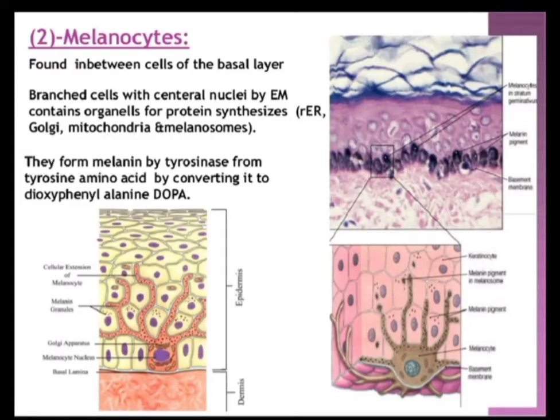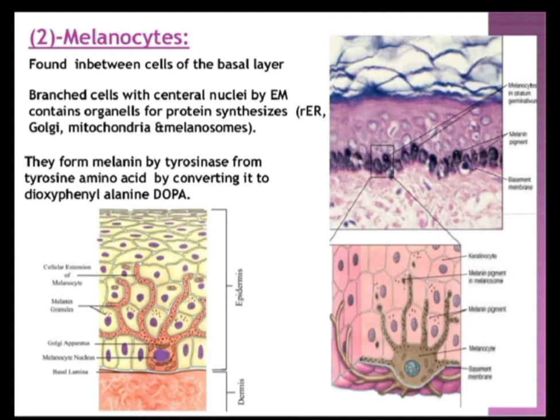The other cell is the melanocyte. Melanocytes are the cells which are stellate-like cells. They are star-shaped cells with oval bodies and long dendritic processes. And these cells are the cells which are secreting the melanin pigment.